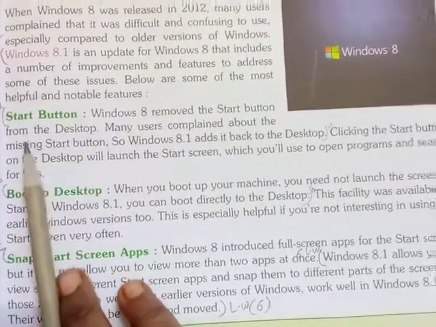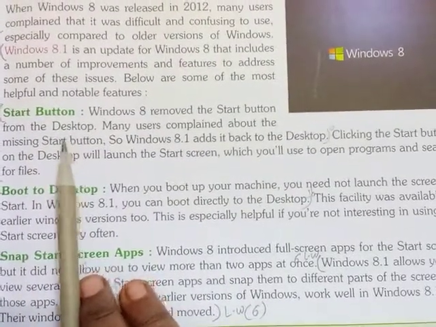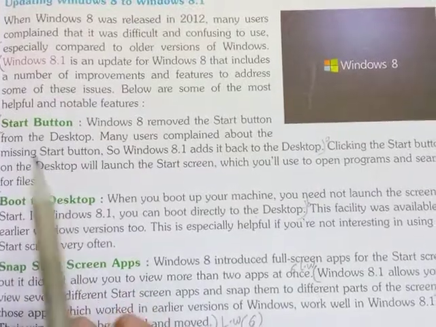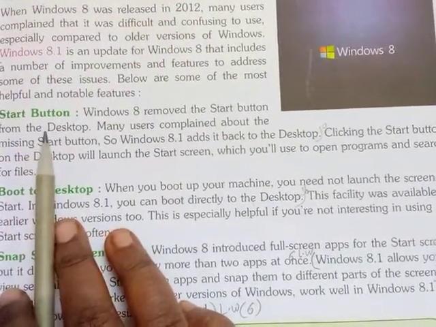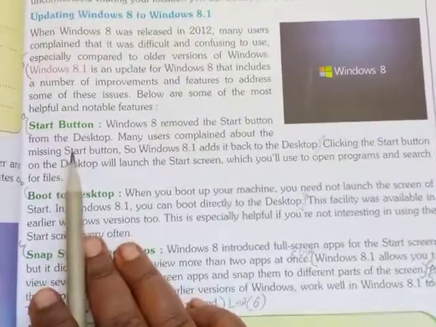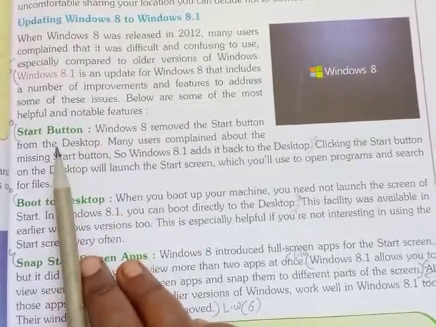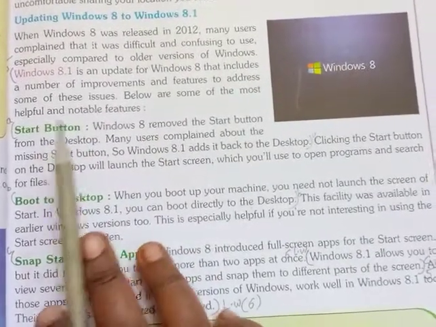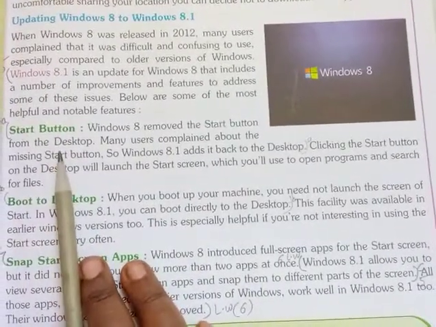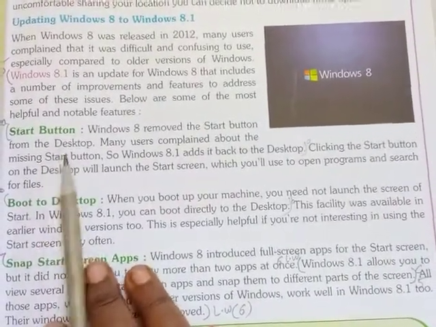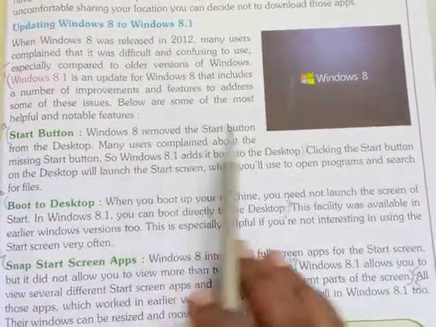What are those? Start button. I said in Windows 8 actually there is no start button, but we are all habituated to this start button. Whenever we open the computer, first we click on the start button. But in Windows 8 there is no start button, the start screen is there directly, so the users get confused. So they launched the start button again in 8.1. In Windows 8 no start button, in Windows 8.1 they added the start button.